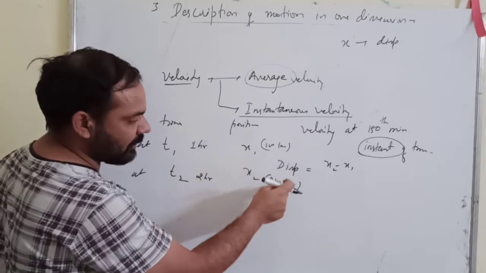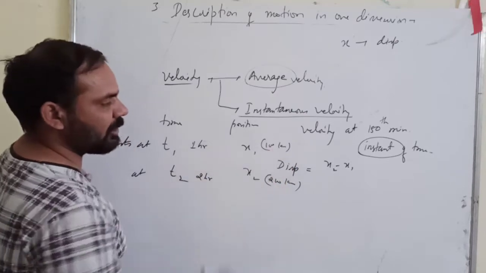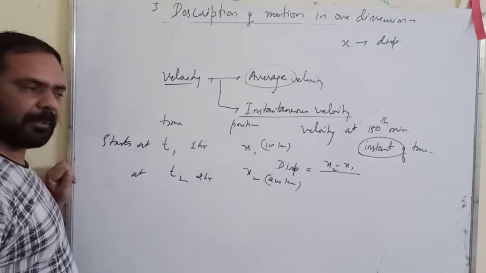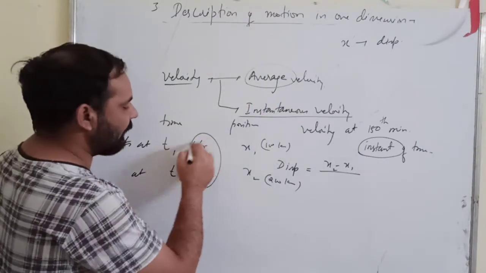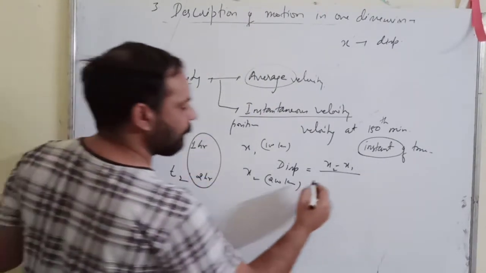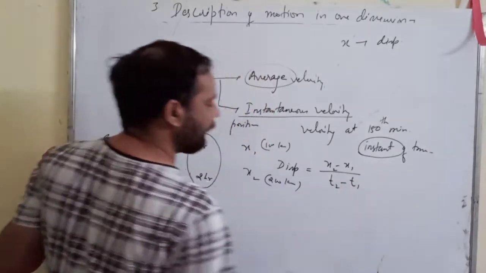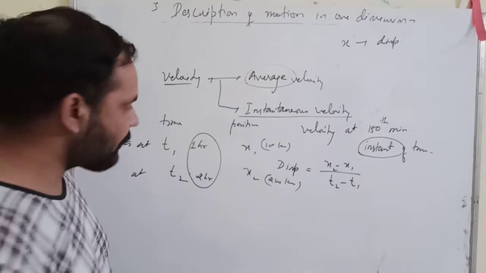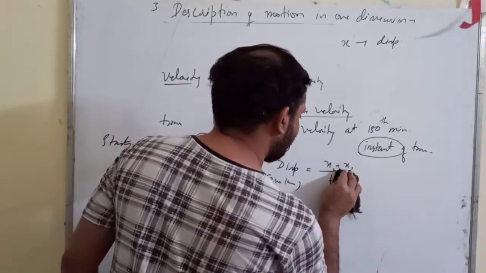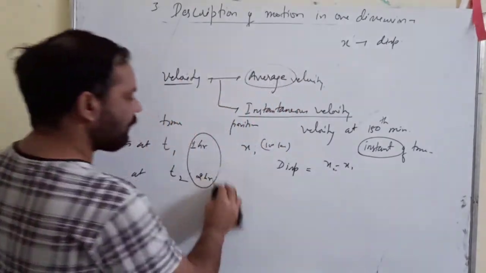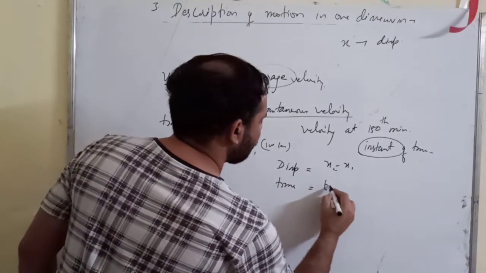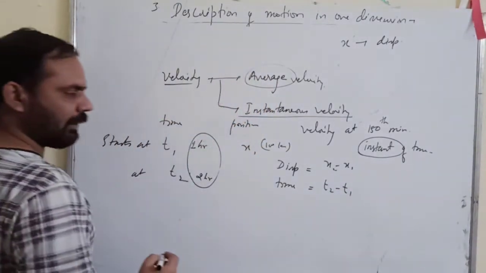Then how much displacement has he made in this time interval? From 100 he started and reached 200, so the displacement is 200 minus 100, right? And how much time has he taken? 2 minus 1, right? Okay, so this is your time and that is your displacement. Time equals t2 minus t1.